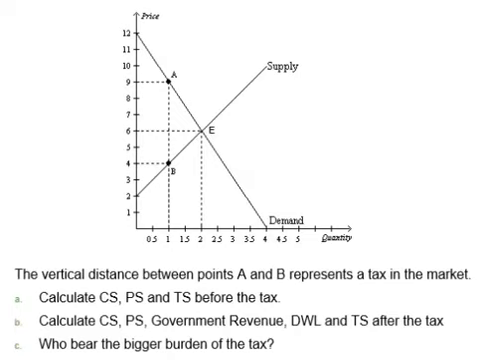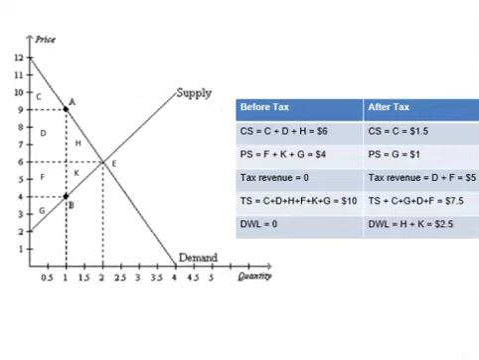Let's practice what we know about market efficiency before and after a tax. We will calculate consumer surplus, producer surplus, total surplus, tax revenue, and deadweight loss before and after the tax. If you want to try it by yourself, please pause the video now. Otherwise, keep watching. Before the tax,